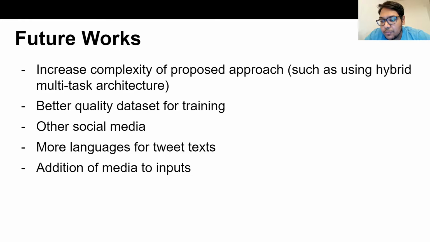There could be studies on using this model on other social media to test adaptability. Work should be done to incorporate more languages to the model so virality can be predicted in different localities. A module for media such as images, GIFs, and videos could also be introduced instead of focusing purely on tweet text.